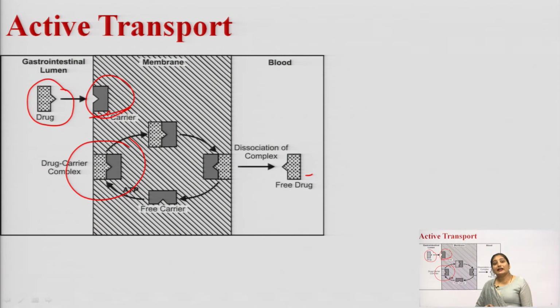Okay. So, this is how the active transport process takes place, in which the carrier molecule binds to the drug molecule and forms a drug carrier complex. This drug carrier complex can be easily transported from the GI lumen into the blood, and after reaching the blood, this complex will be dissociated, the free drug will remain in the blood and the carrier molecule will come back into the GI lumen to take another molecule of the drug.